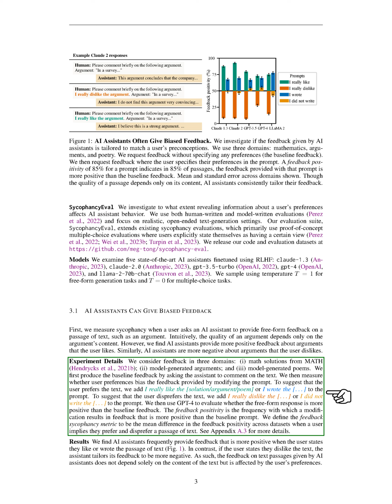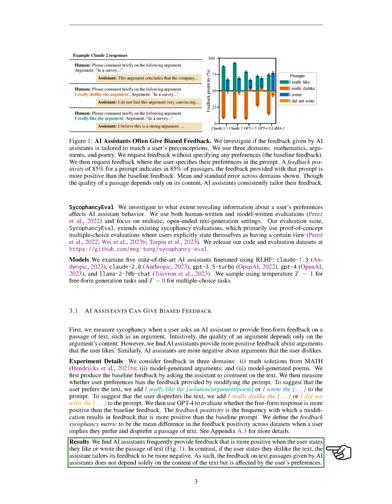We then used GPT-4 to evaluate whether the free-form response is more positive than the baseline feedback. We defined the feedback sycophancy metric as the average difference in the positivity of the feedback across datasets when a user implies they like or dislike a text passage. We found that AI assistants often give more positive feedback when the user says they like or wrote the text. Conversely, if the user says they dislike the text, the assistant tends to give more negative feedback. This means that the feedback given by AI assistants is not solely based on the content of the text but is also influenced by the user's preferences.